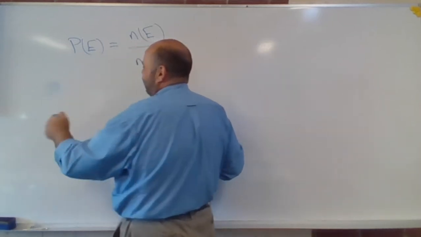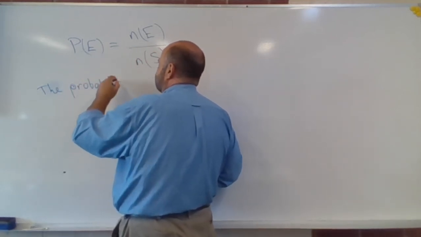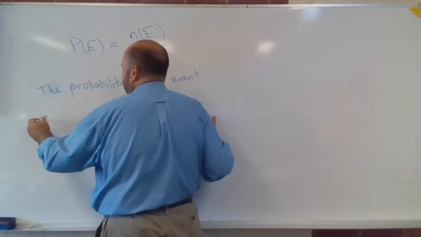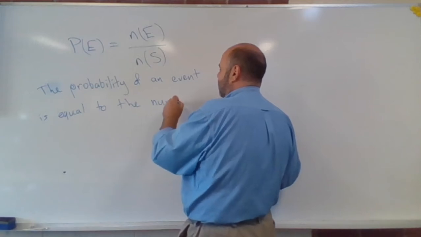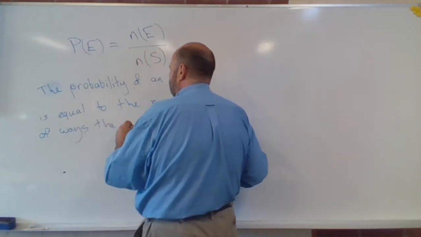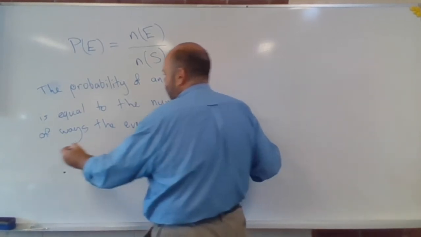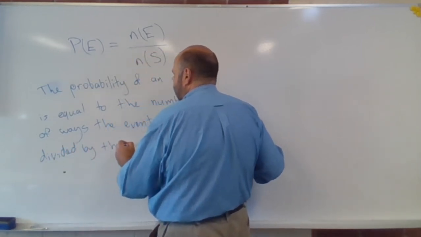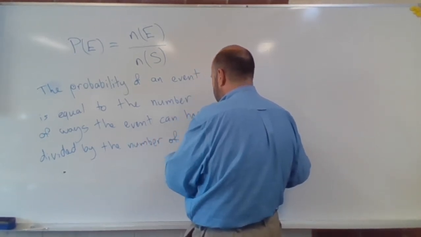So if we're going to do it with the sentence, we should start correctly. So the probability of an event is equal to the number of ways the event can happen divided by the number of possible outcomes.